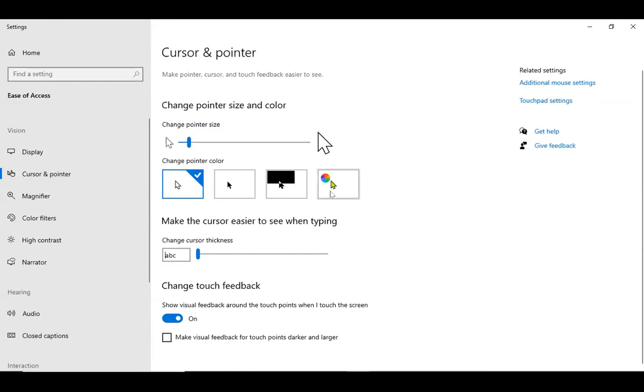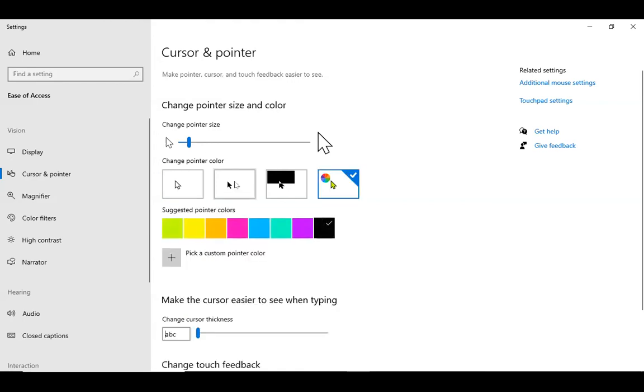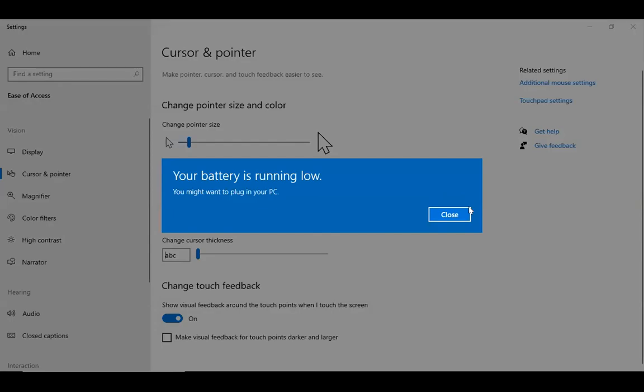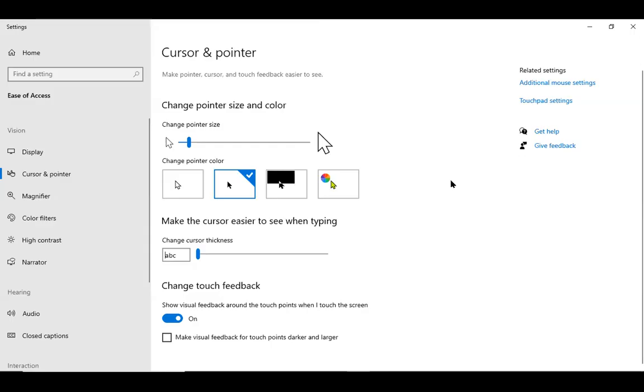So next is cursor and pointer. This section is great, a lot of use here. One thing you can do is change the color of your cursor. So if you click on, say, bright pink, the cursor will change color. You also have settings like this where if you were to click this little box here, when you put your cursor on a white screen, it will be black, and when it's on a black screen, it will turn white. So it will just create contrast so you can see it better.